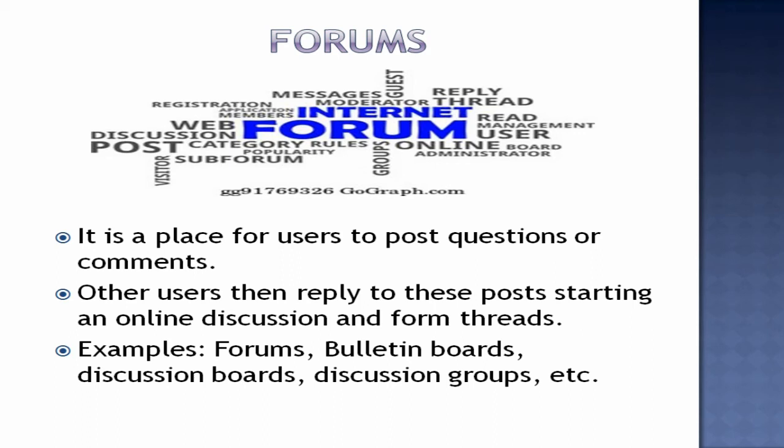Somebody would have posted the question. If interested people who know about that particular topic give comments or suggestions for the question you have posted in the discussion forum. We name it in different ways: forums, bulletin boards, discussion boards or discussion groups, etc.